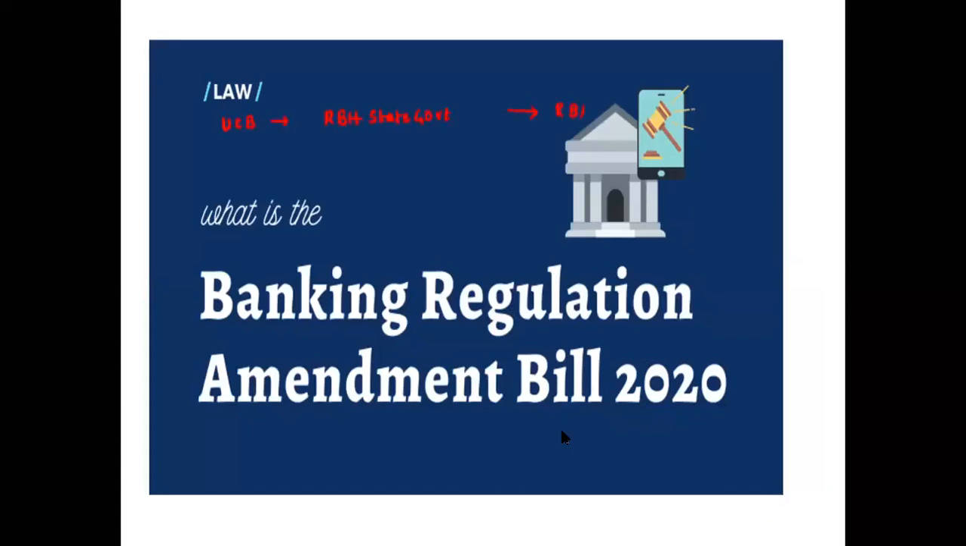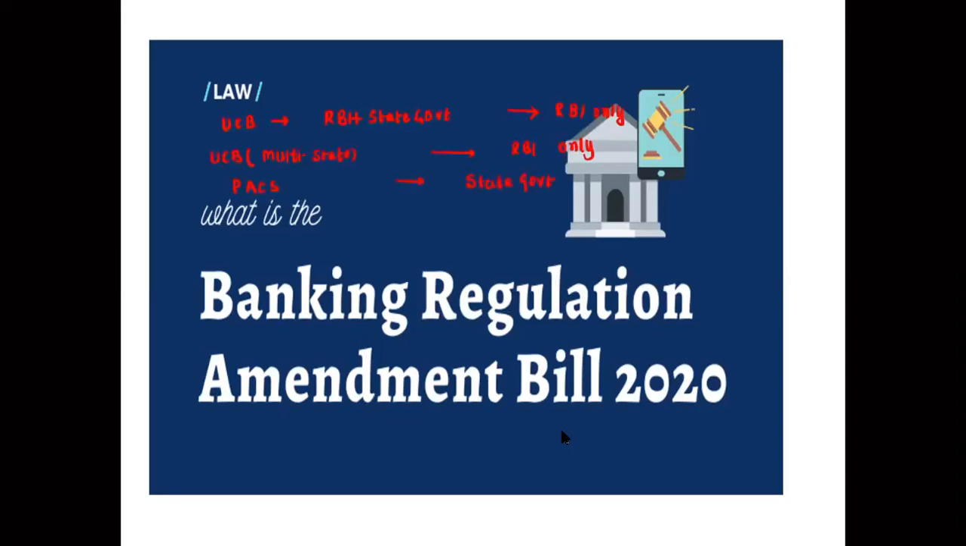And also, urban cooperative banks in multi-state, more than one state, will also be regulated by the RBI only, completely under the RBI regulation. Under the Banking Regulation Amendment Bill 2020, it has been completely given to the RBI. But primary agricultural credit societies will be regulated by the state governments, so state governments have authority in this.